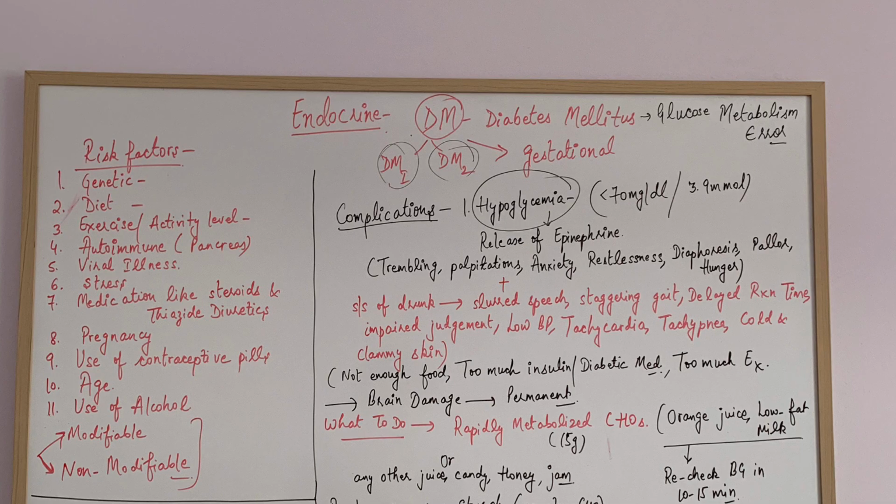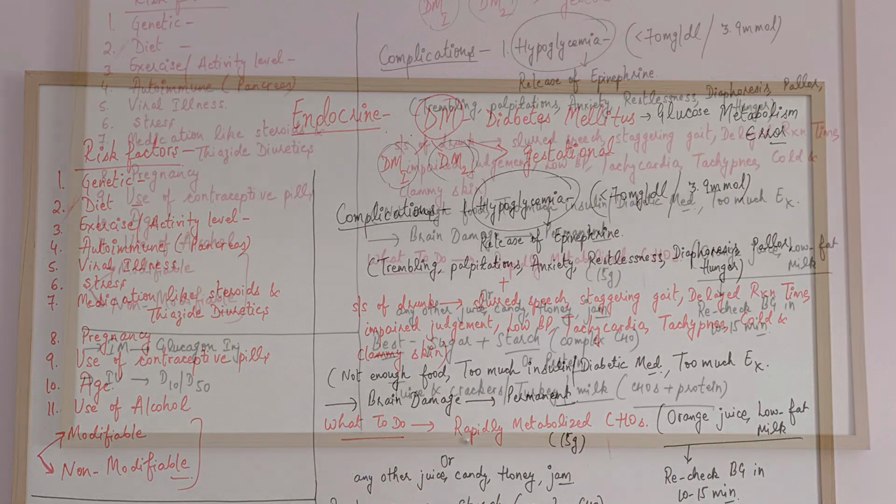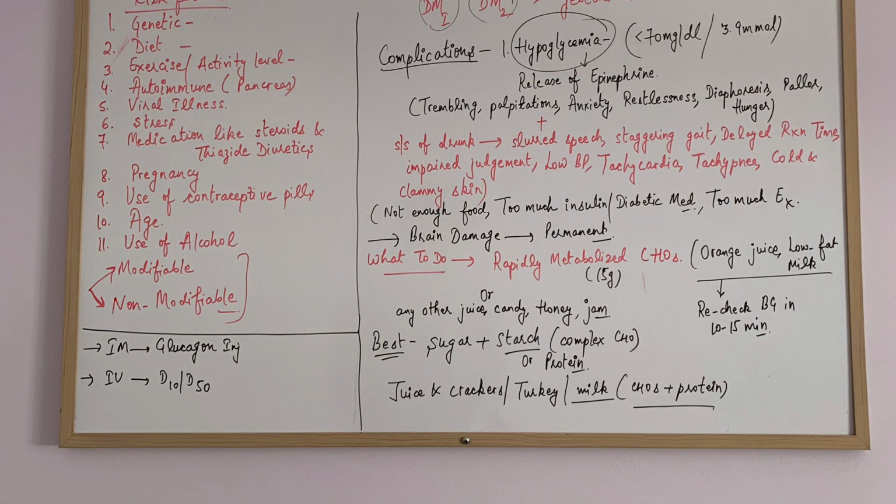And apart from these signs and symptoms, there can be some signs and symptoms of a drunk person, like slurred speech or staggering gait, delayed reaction time, impaired judgment, low BP, tachycardia, tachypnea. The skin can be cold or clammy. So these are the main signs and symptoms when the person goes into a hypoglycemic state, and this is an